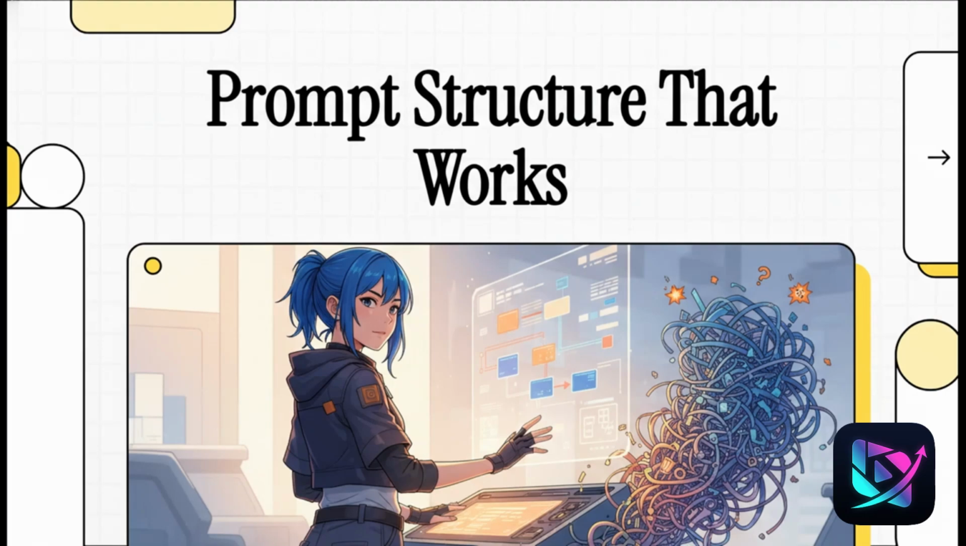Let's talk about AI prompts. If your prompts look like a short essay, you're not just getting results that are all over the place, you're basically using a process that's designed to fail. So today, we're going to fix that.